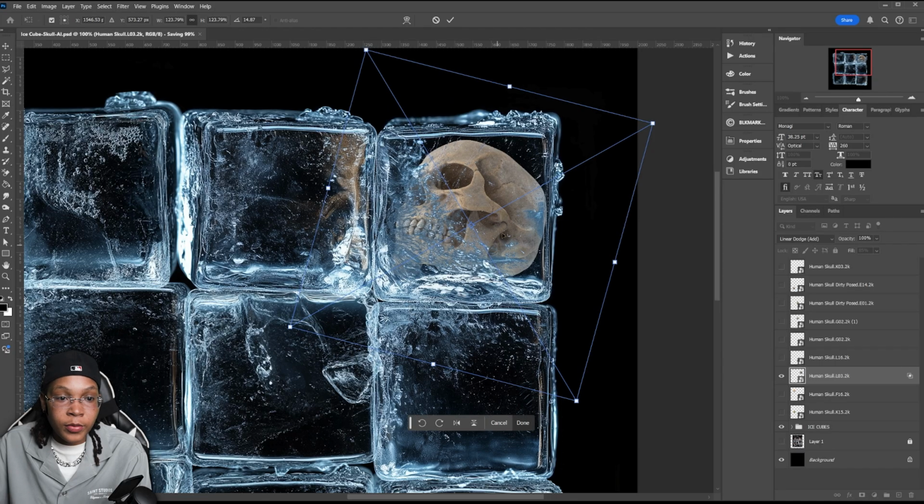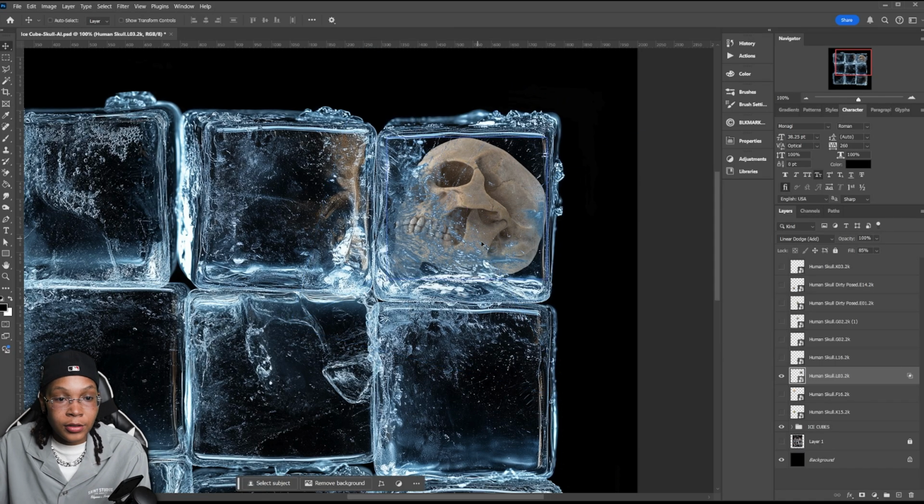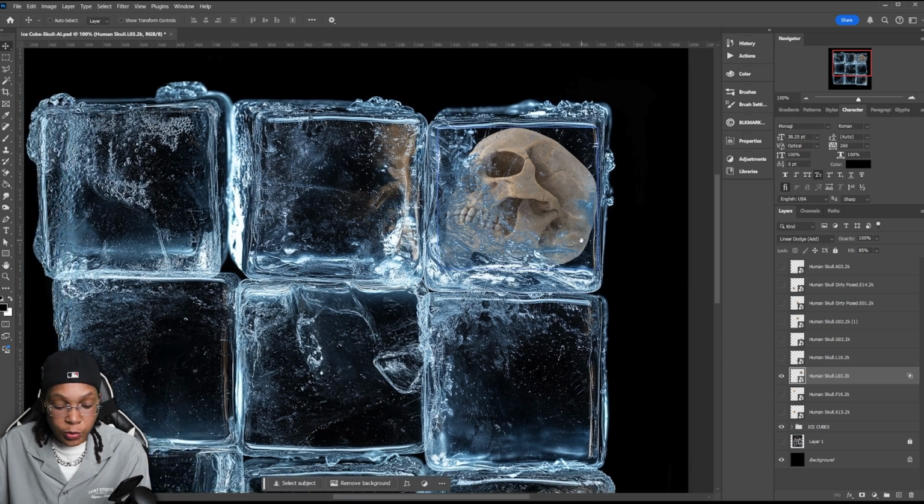And since this is underneath the ice cube, it doesn't matter if you can't really see it too much because of whatever is going on in there. It's an ice cube. It's supposed to be frozen in there. So we'll worry about the color and getting the color right in a second. But right now, we just want to do what we just did, underlying layer for each ice cube.